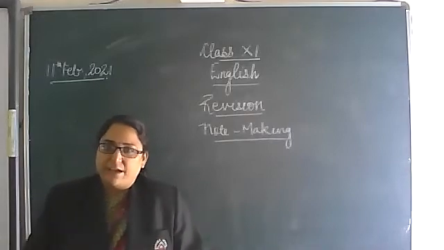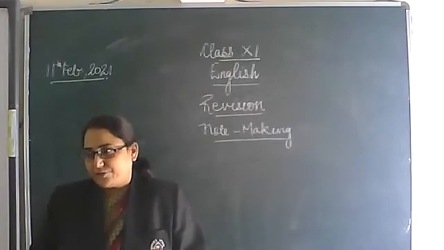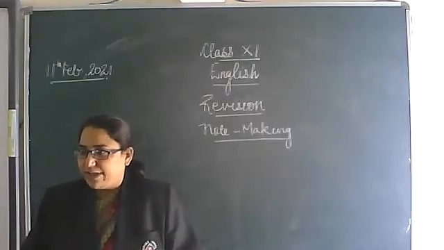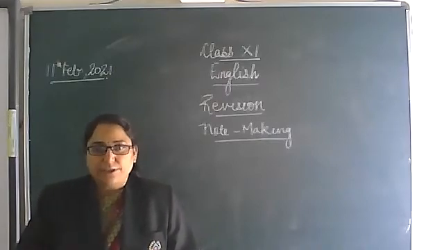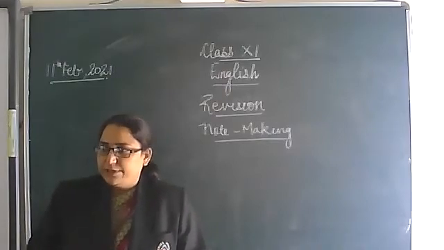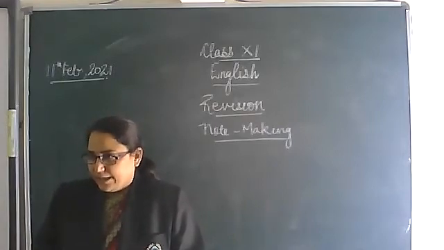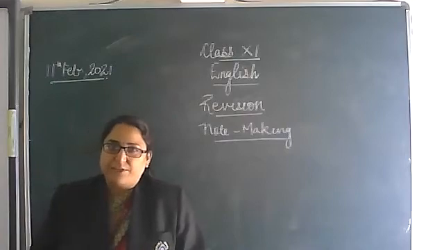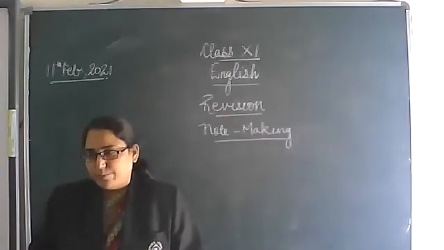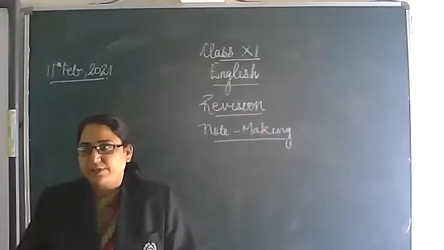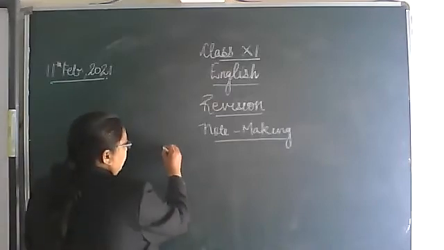Right? In our syllabus, we have note making as a reading section question, a subjective question where you have to read a passage of 400 or 450 words, and you need to make notes out of that. Right? And this question will be of 8 marks. Okay, 4 marks for note making and 4 marks for summarization. This question will have two parts.